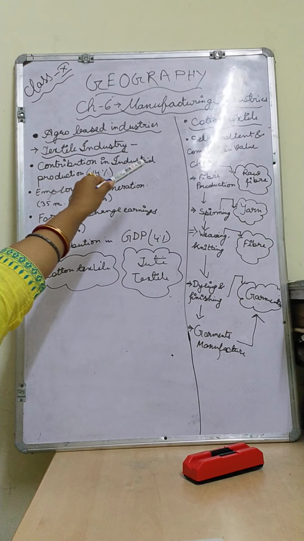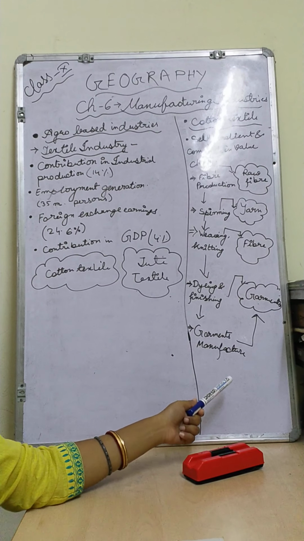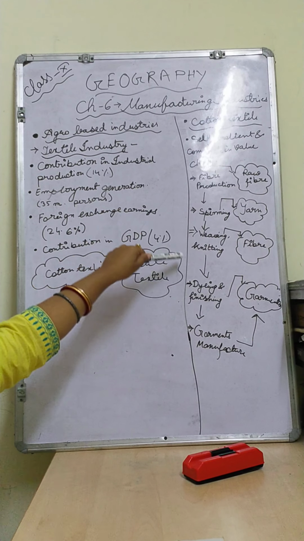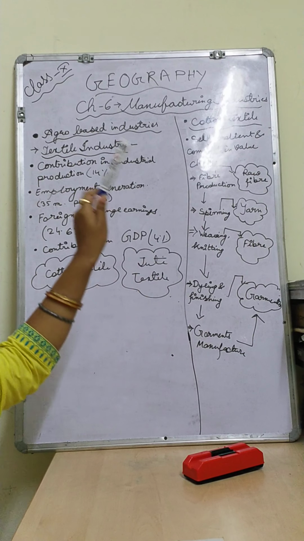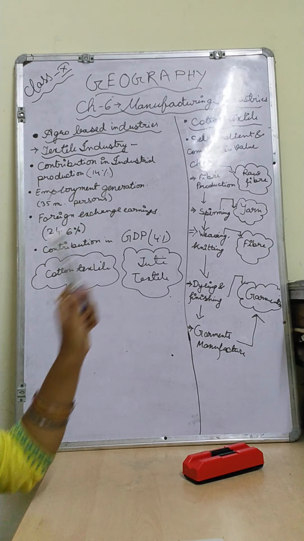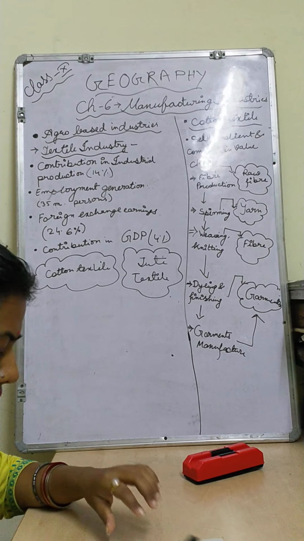From the beginning, meaning fiber production, to garment manufacture, all the chain-based work we are doing in our country. That's why it is called completing the value chain, children. I think now it is clear to you, children. Then only I will continue.